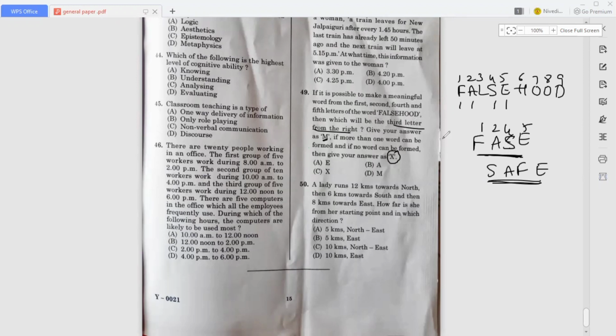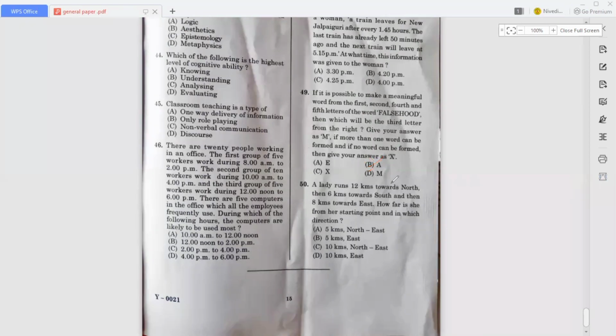So from the right, the third letter is what? The third letter is A. So option A is the correct answer. Okay, so now move on to the next question.